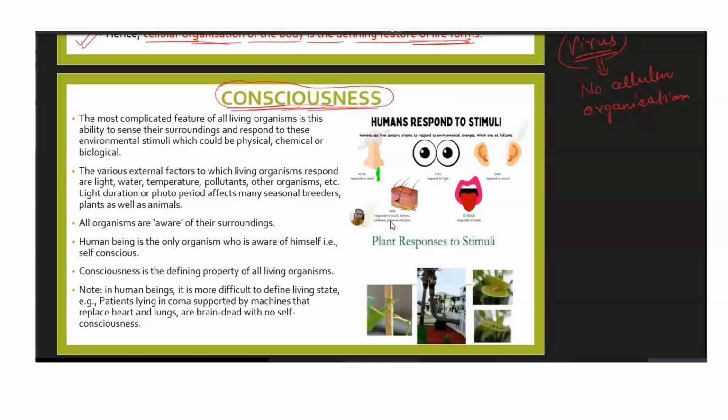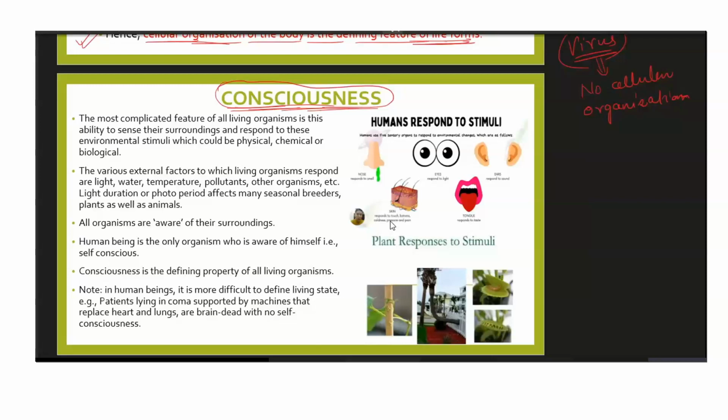Even bacteria can detect that if at a certain distance there is a toxic thing or a poison present, I should avoid it or not. If something is heated, I should avoid it. Something which is very cold, I should avoid it. So they also have a sense by which they can perceive their environment. That is what consciousness means, and that is also an exclusive property only of living organisms. So consciousness also is a defining feature. The first defining feature was metabolism, and the second one is consciousness.